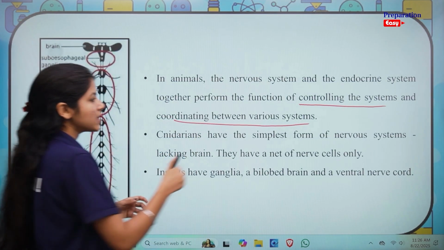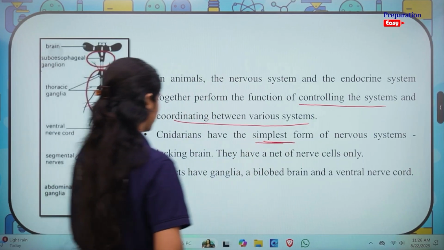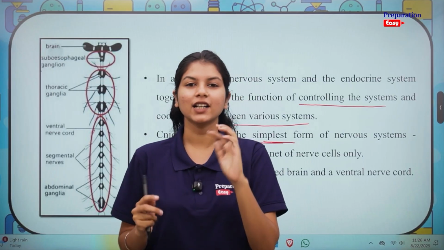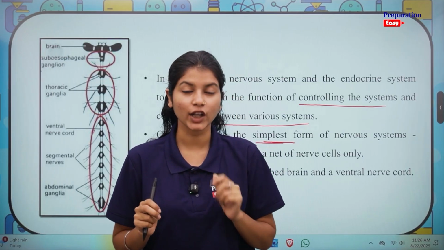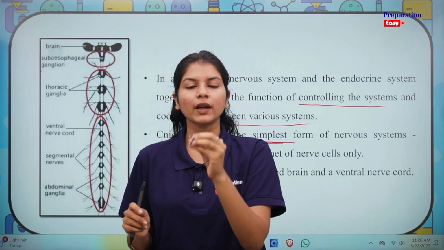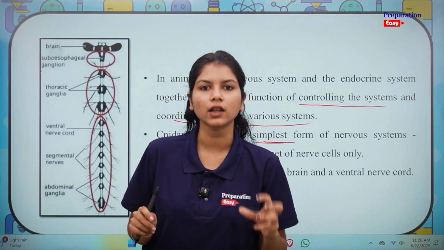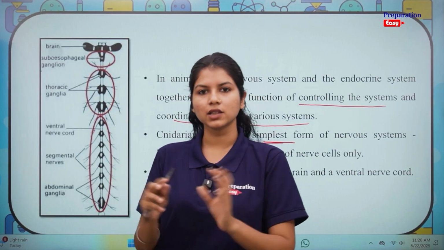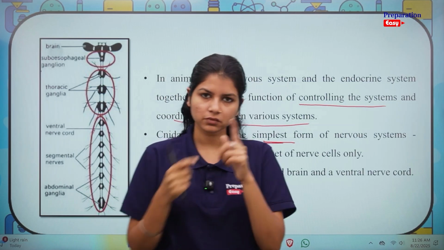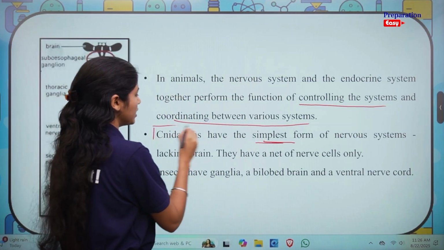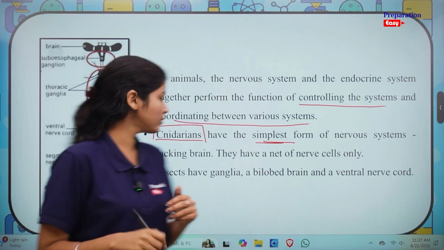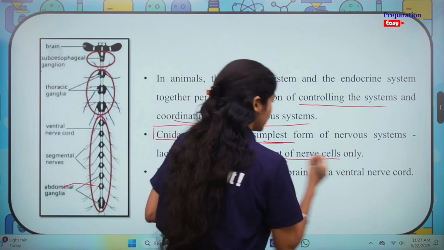Cnidarians, for example, have the simplest form of nervous systems, lacking a brain. I hope you know that humans have a brain, and any other higher animal, for example a dog or a cat, they all have brains. But when you look at the lower animals, for example cnidarians, we are studying about kingdom Animalia here, they don't have brains. So instead of brains, what do they have? They have a net of nerve cells only.